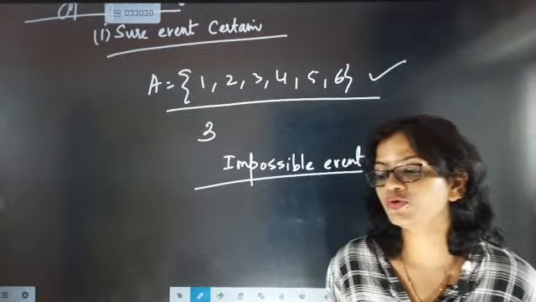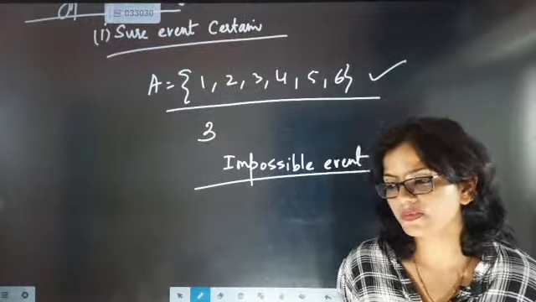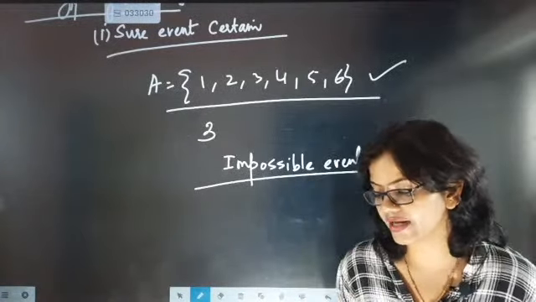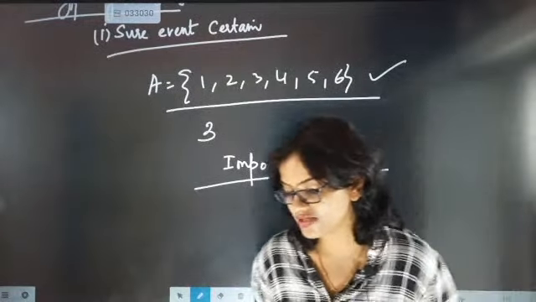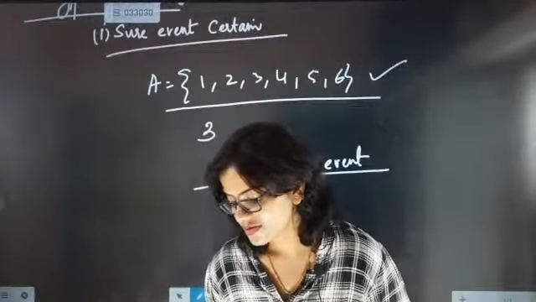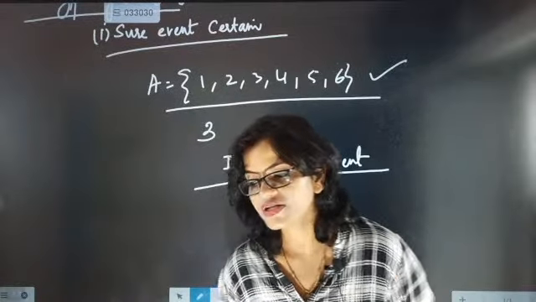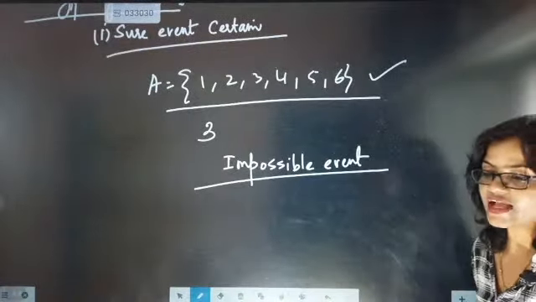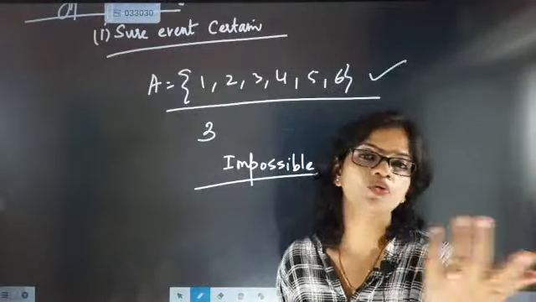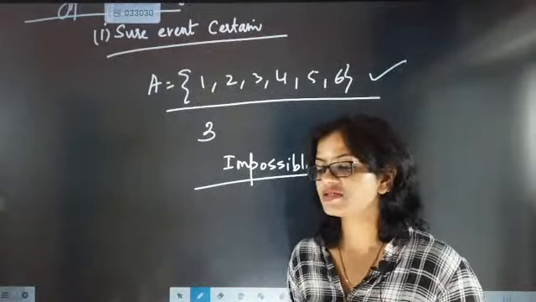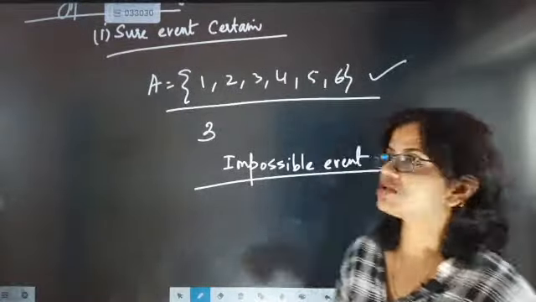Then you will say, ma'am, it is exactly not possible. If I am going to roll a dice, then out of 6 numbers, we cannot expect a 7th number. So when we are not expecting 7 or 8, it is an impossible event.